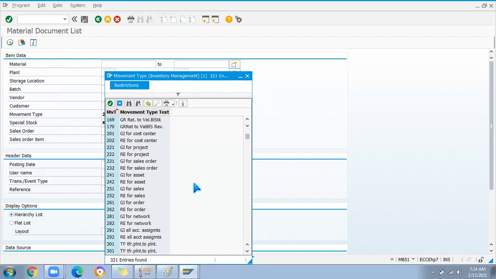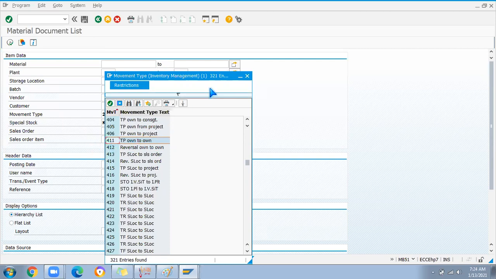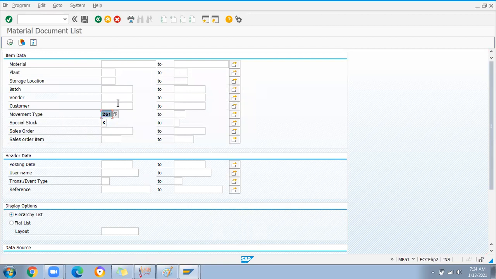You can see the movements here: GI for order and GI for cost center. When it is a production order and so on, it's a cost center we are entering. If you are going to move into our own stock, then the transfer posting from the consignment to own stock is 411. Okay, let me check any entries with 411.